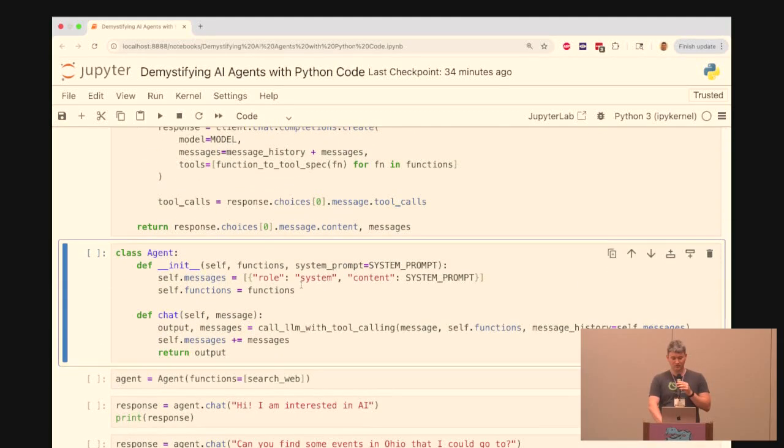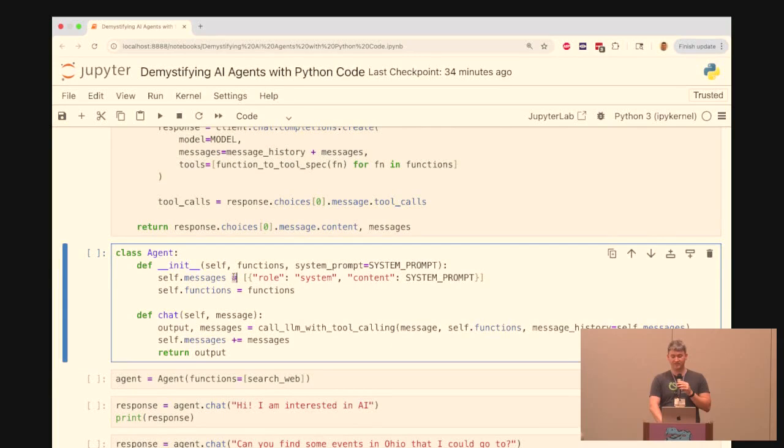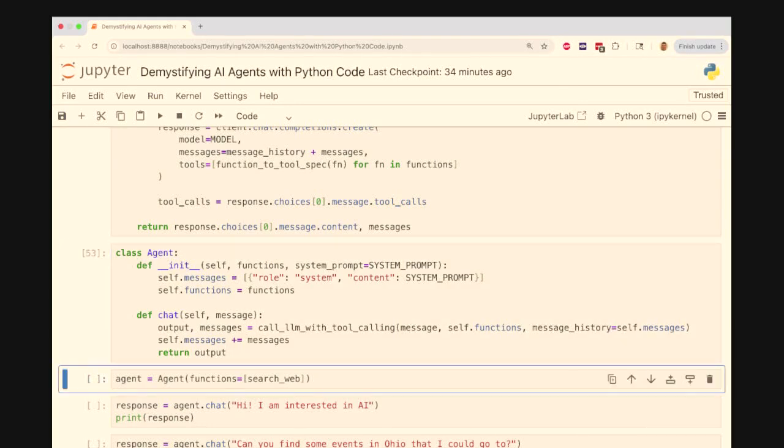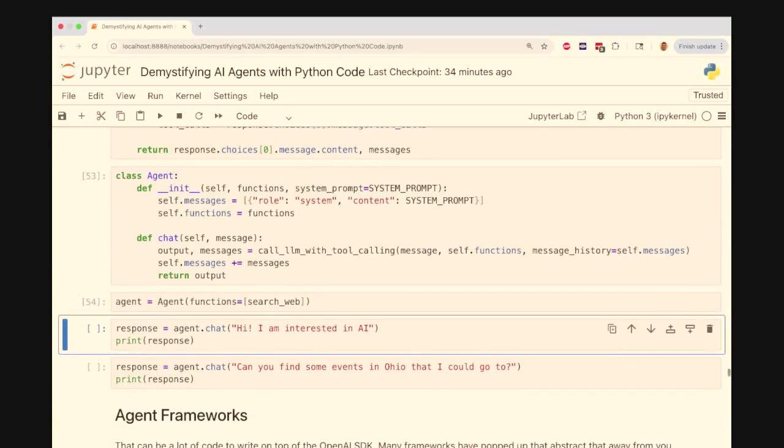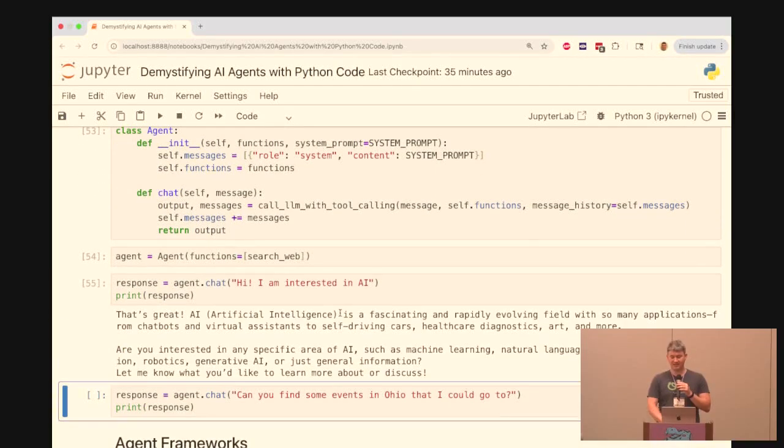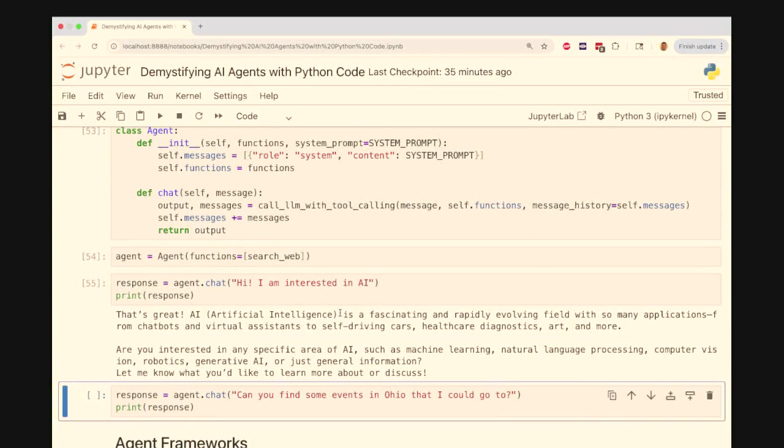Basically, we combine the tracking of the messages list with what we went over in tool calling. So now we have an agent that can call tools, and it is keeping track of the conversation history in the way that we saw in the first example. So I can say, hi, I'm interested in AI, and it doesn't call a tool, it just gives me an answer.